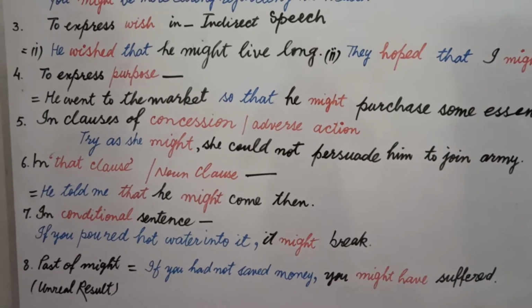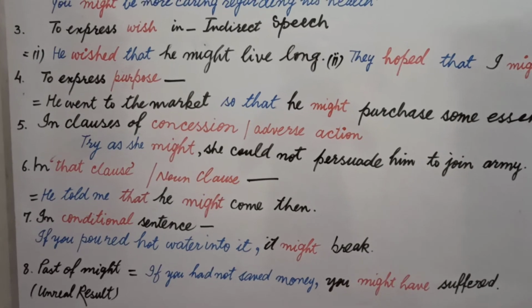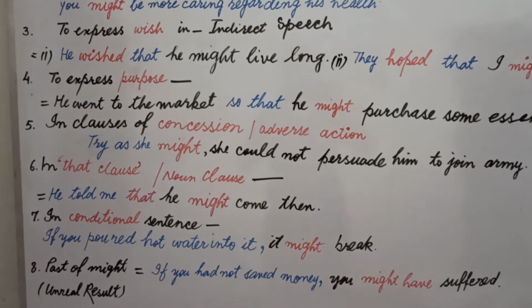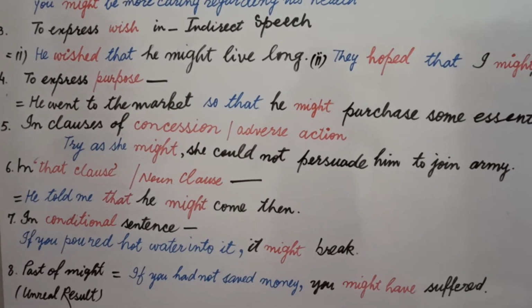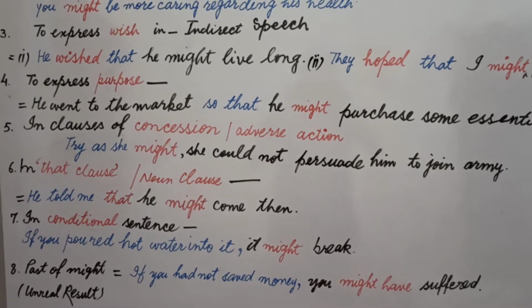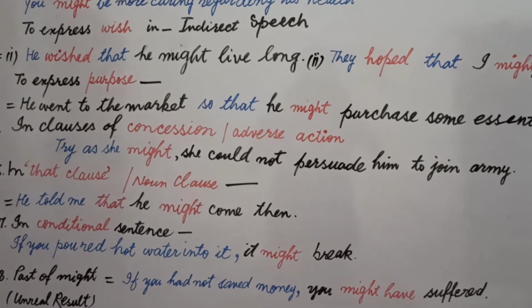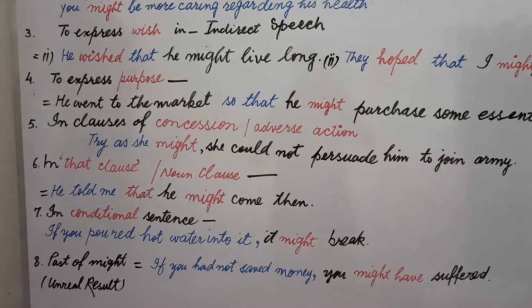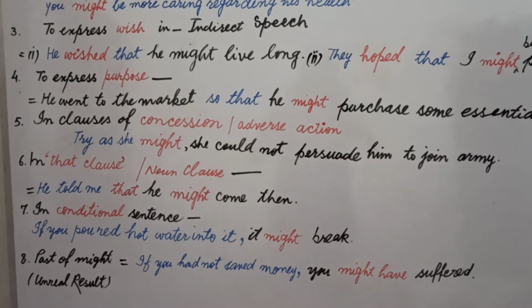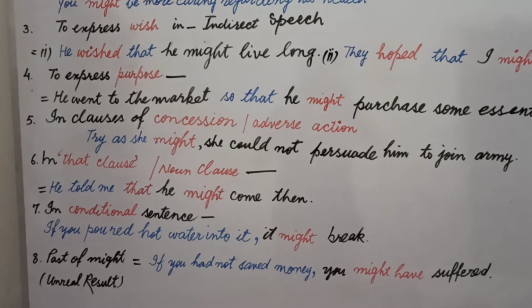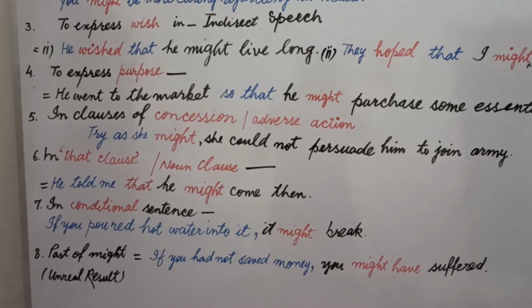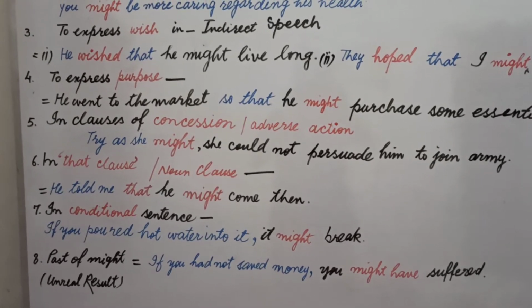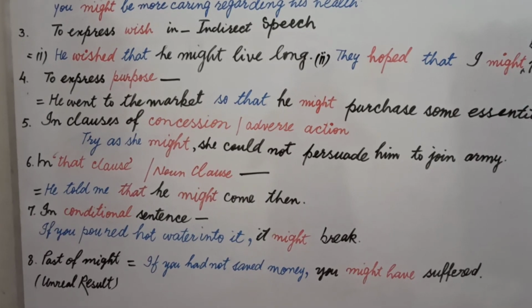It means the condition is, in case of pouring hot water into some pot, it will break, it may break, because we are denoting chances, that's why we use might. Then I change may into might. Our sentence has become, if you poured hot water. Because of this past poured, we use might in place of may.